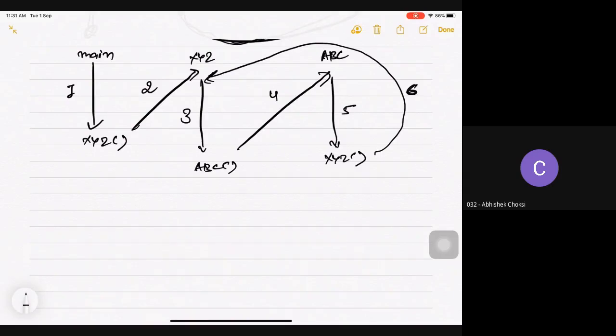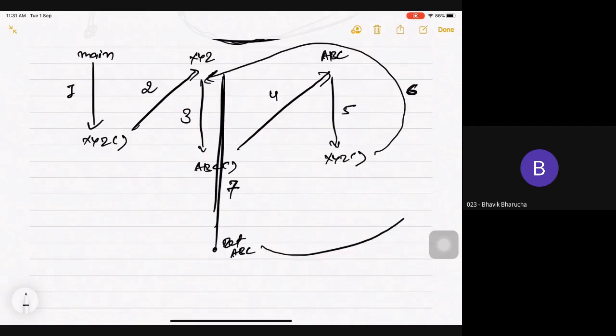Now once I reach XYZ, I will finish my full XYZ in a single stroke. So this full is my number 7. Done. And this will get returned to ABC. So here I will get returned to ABC. This is my step number 8. Complete. Now I will finish my ABC function fully because I got my answer.